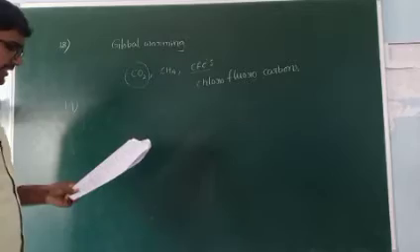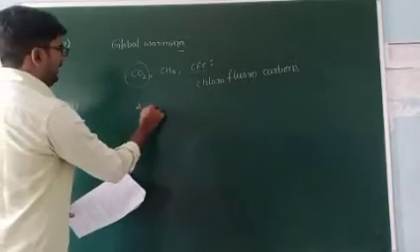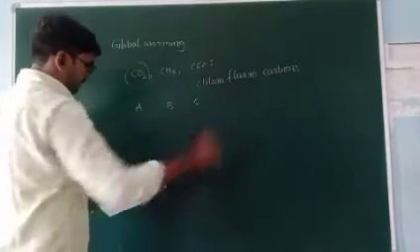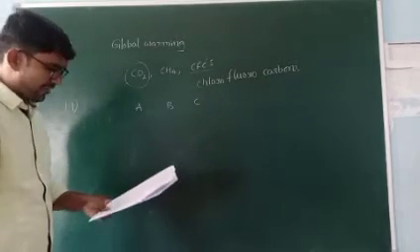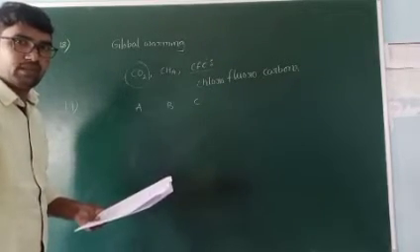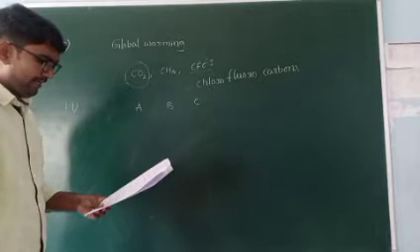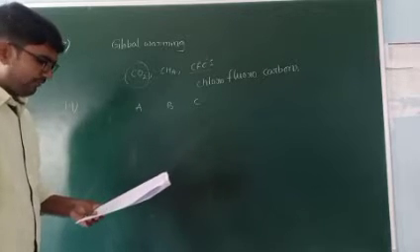Elements A, B, C. These three belong to the same period in the long form of the periodic table.